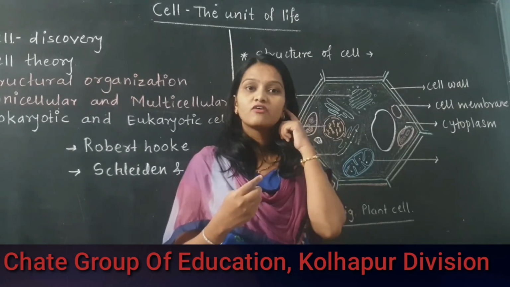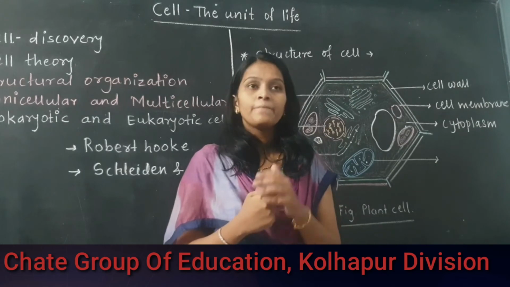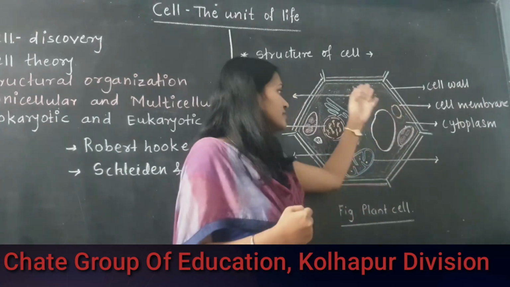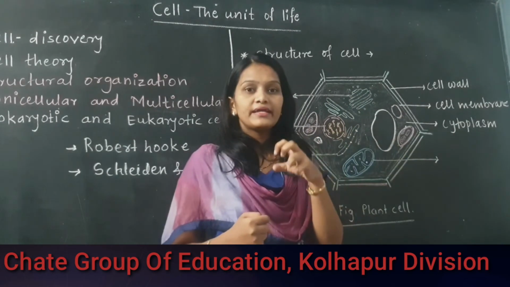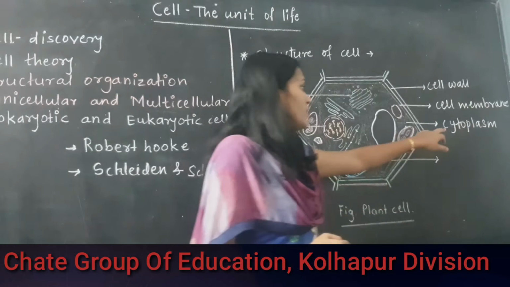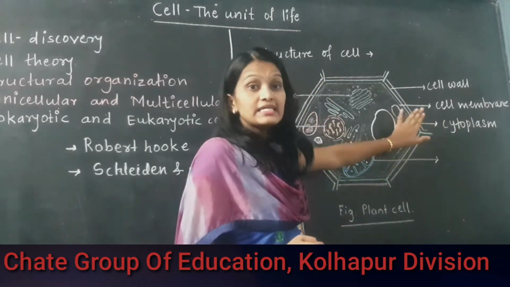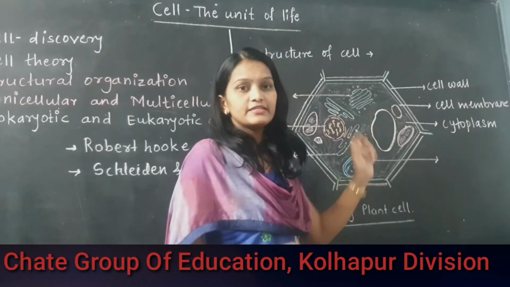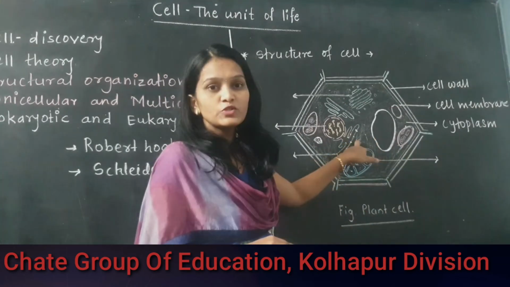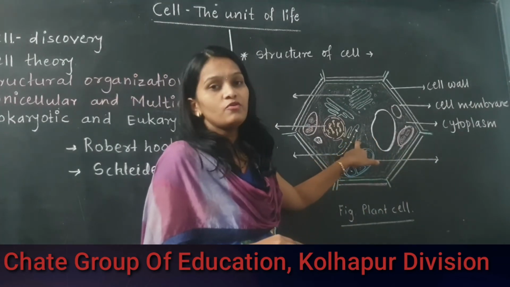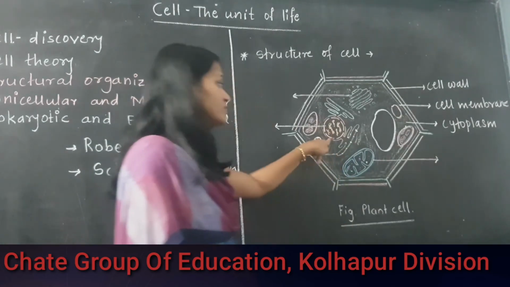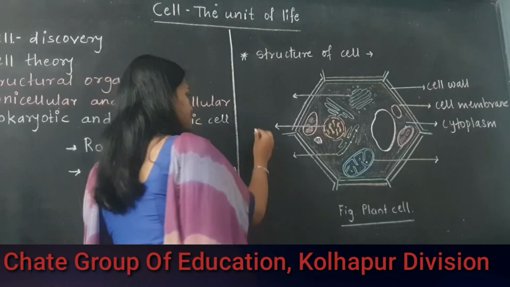We have seen the fluid mosaic model. Okay, and in that fluid mosaic model, he said that all the cell organelles were embedded like an iceberg inside the cytoplasm. Okay, along with the cytoplasm, in the cytoplasm around the nucleus, various semi-solid material is present, which comprises different types of cell organelles. We will see the cell organelles one by one. In that, first we will see the nucleus.